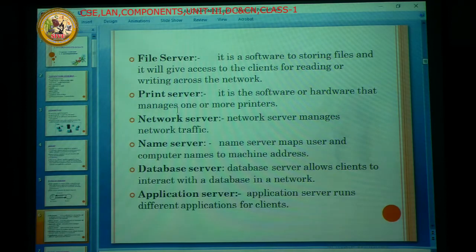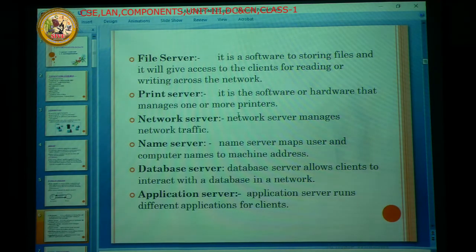Next one is the network server. The network server manages the network traffic. So what is traffic, sir? Traffic is within the network, whether it is a small network, a big network, or a large network, whatever it may be. Within the LAN established in the network, there is traffic.